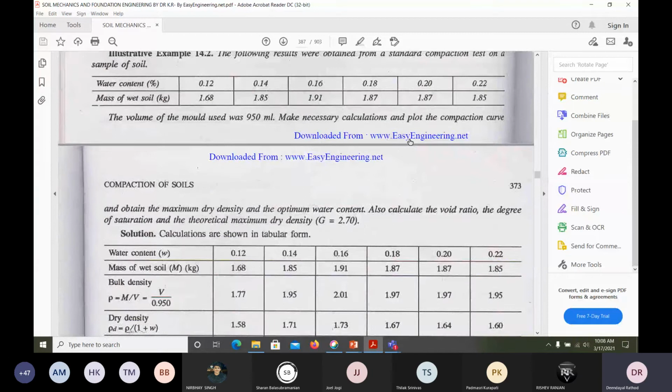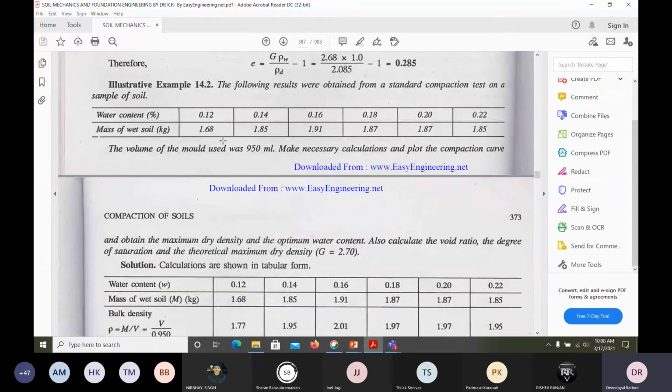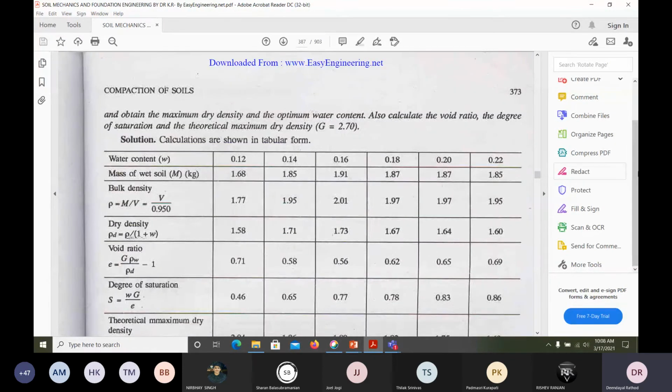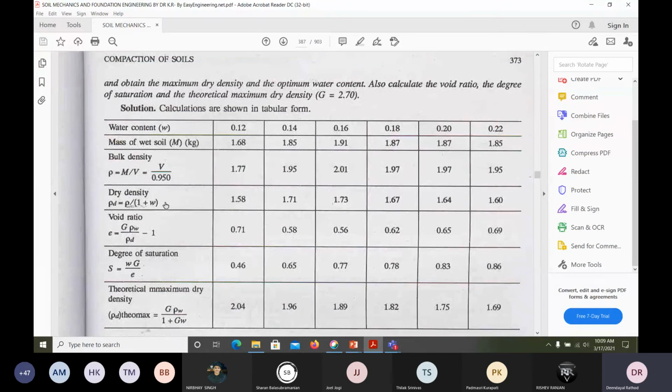The following results are given for water content and mass of wet soil. Mass by volume will give the density, the bulk density. Make the necessary calculations and plot. Water content is given, and weight is also given, whatever weight you get after 25 blows for 3 layers. Mass by volume will give the bulk density, or bulk unit weight, as you call it. Then how can you find the dry density? Bulk divided by 1 plus water content will give the dry density.